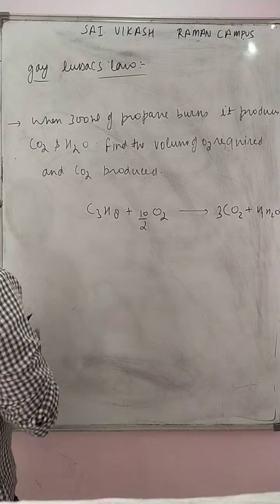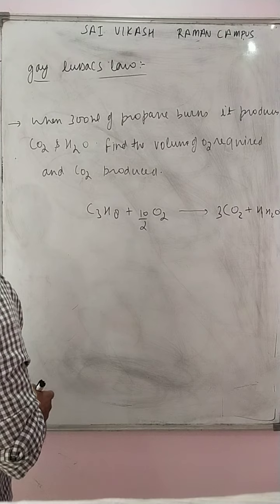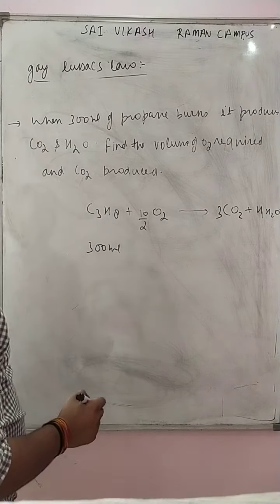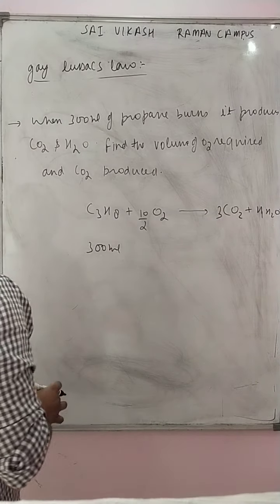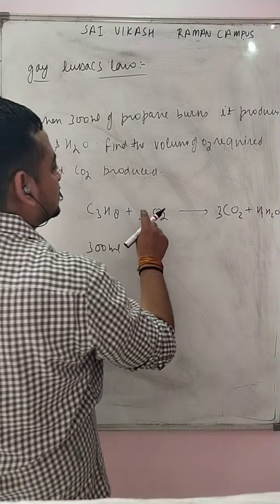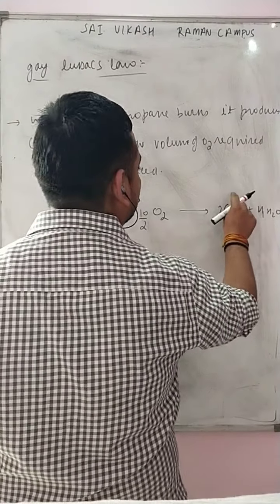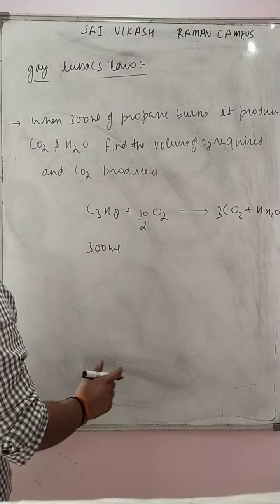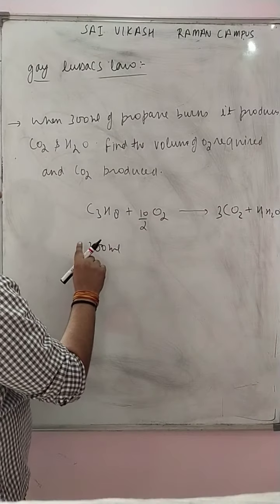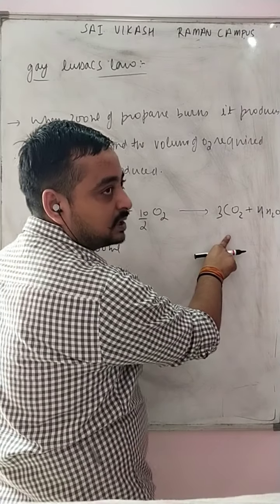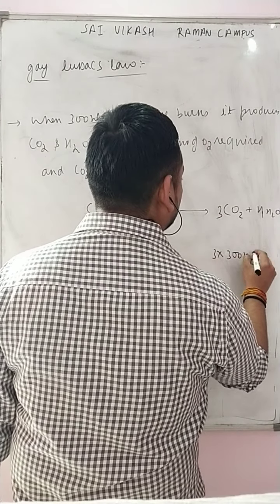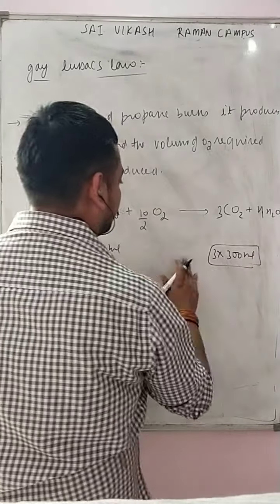So what is the data available for us? When 300 ml of propane burns in the presence of oxygen, he is asking how much volume of oxygen is required and how much volume of carbon dioxide will be produced. So here 1 volume is producing 3 volume of carbon dioxide, then obviously for 300 ml it will produce 3 times of carbon dioxide. 3 into 300 ml of carbon dioxide will be produced.